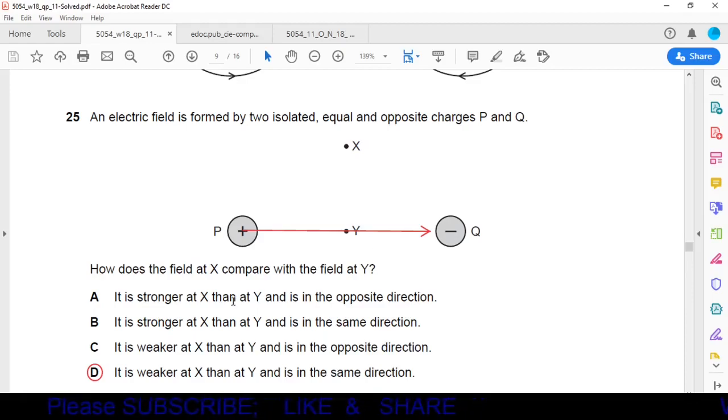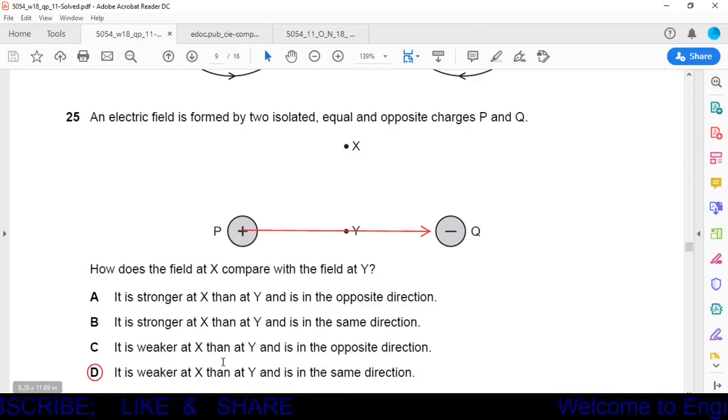In option A, it is stronger at X. No, it cannot be stronger at X. Option B, it is stronger at X. Again the same thing is written, so it cannot be. In option C, it is weaker at X than at Y and is in opposite direction.